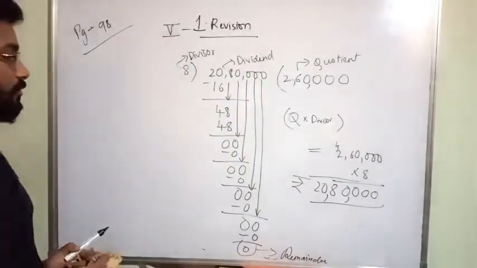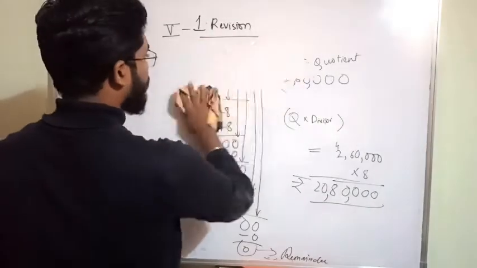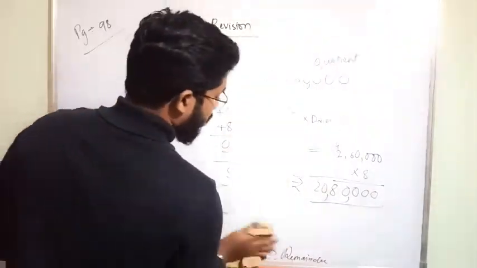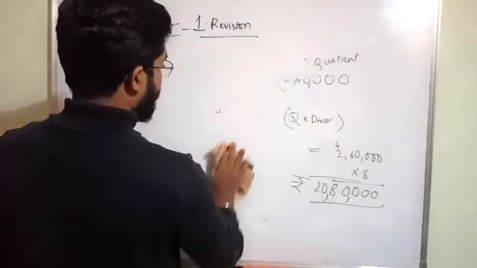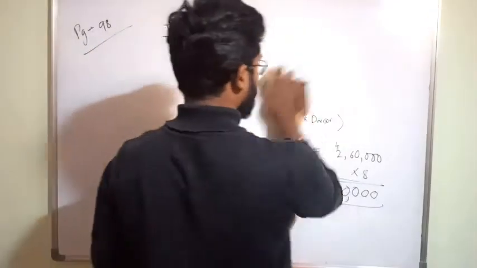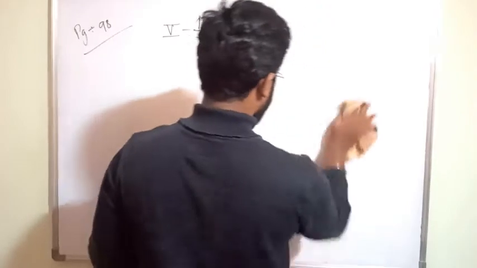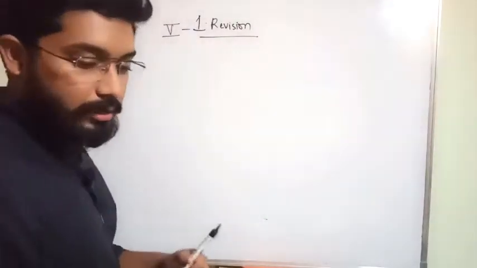So finally, what should you do? You should write a statement that each person is getting 2,60,000. Okay. So whatever we did is correct. We have checked that one.